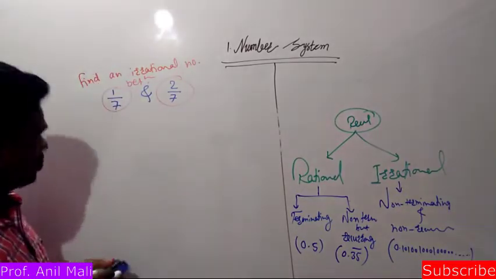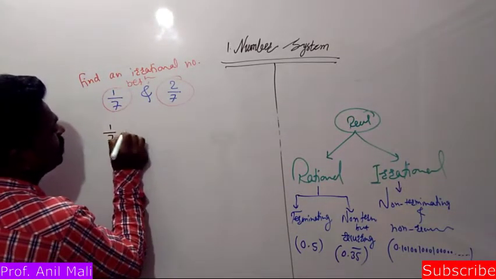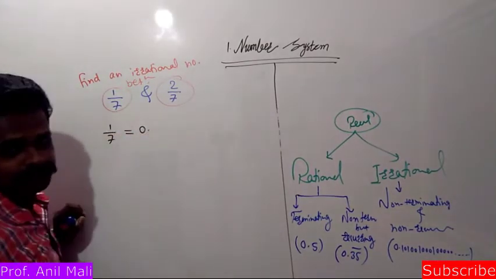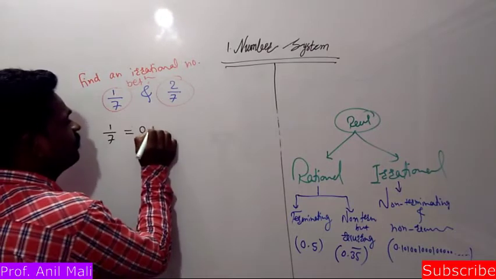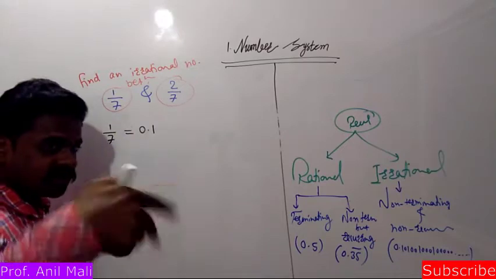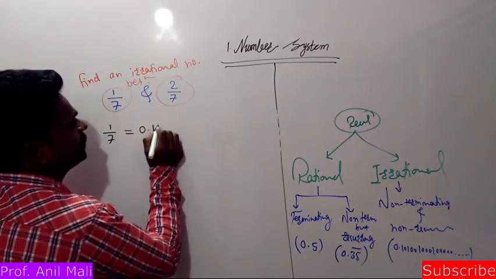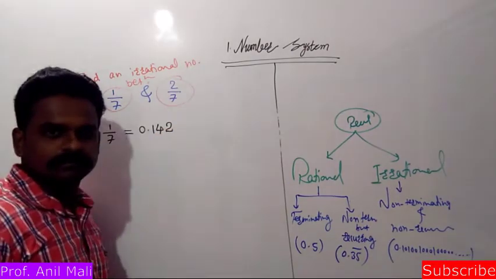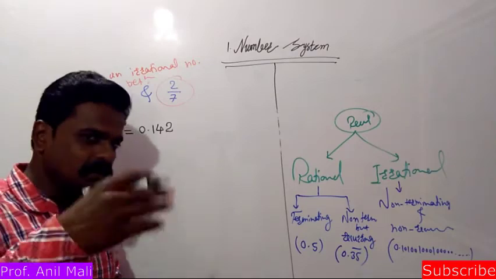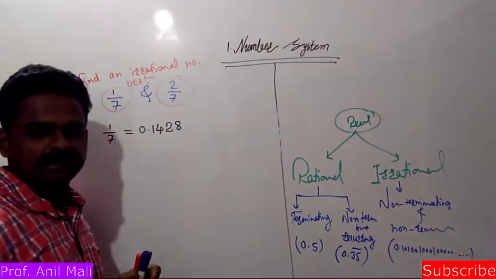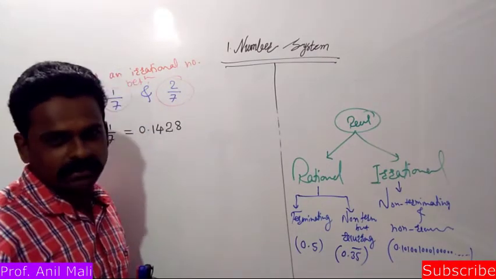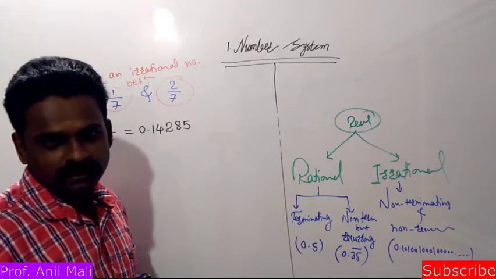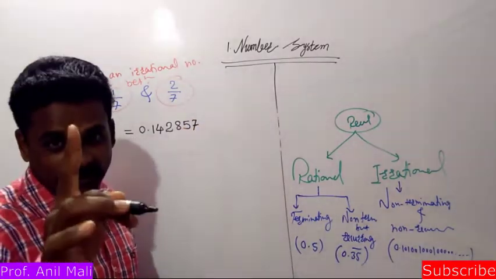So friends, as we know, this 1 by 7 we can write in this form. 1 is not divisible by 7, so we write 0 point and it becomes 10. 7 ones are 7, 3 left, so it becomes 30; 7 fours are 28, 2 left, so it becomes 20; 7 twos are 14, 6 left, so it becomes 60; 7 eights are 56, 4 left, so 40; 7 fives are 35, 5 left, so 50; 7 sevens are 49, 1 left.